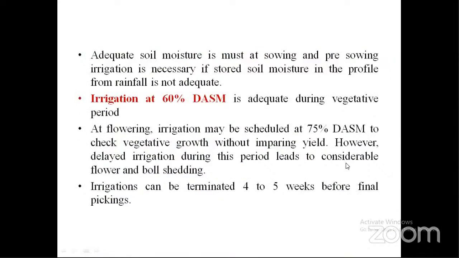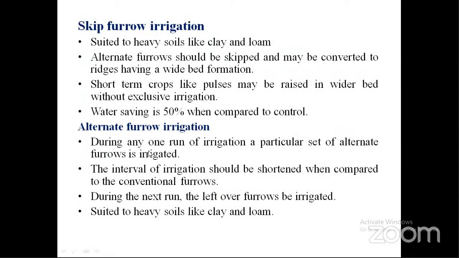That is called alternate furrow irrigation. During any one run of irrigation, a particular set of alternate furrows are irrigated. During the next run, the leftover furrows will be irrigated. It is also suited to heavy soils like clay and loam. It is mainly used in water deficit areas. It saves so much water.